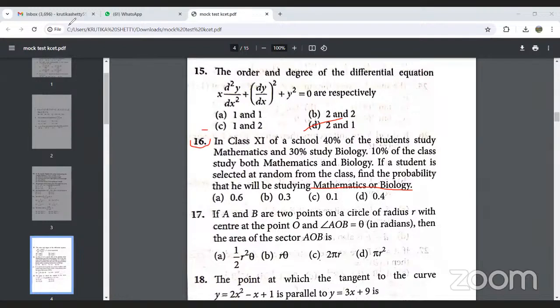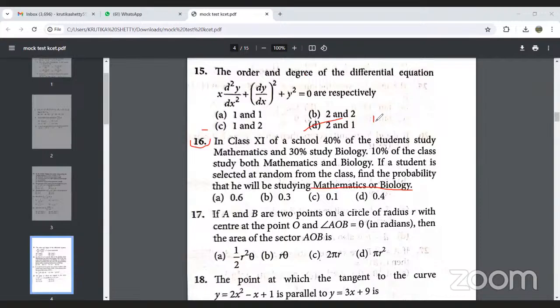Yes, okay, two of you have answered this. One has answered option C, another one has answered option A. So we will check the solution of this. See what's given: in a class 11 of a school, 40% of the students study maths, 30% study biology, and 10% of the class study both mathematics and biology. If a student is selected at random, find the probability that he will be studying mathematics or biology. So we need to calculate the union.